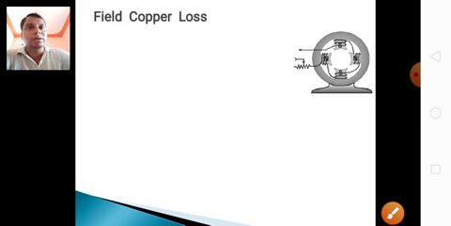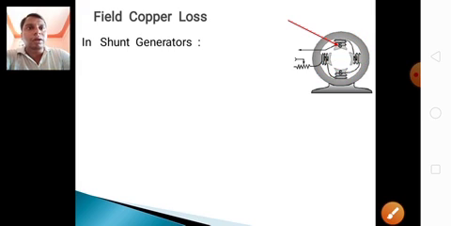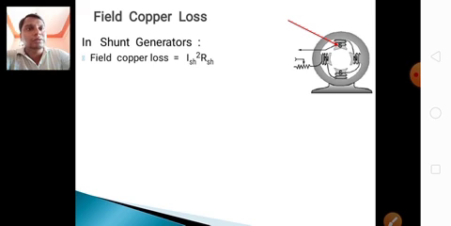Next, field copper loss. This is the field winding. These are the poles, four poles. In the poles we have some winding, and that winding is called the field winding. The winding is copper, so this is called field copper loss. In a shunt generator, the field copper loss is Ish square Rsh.